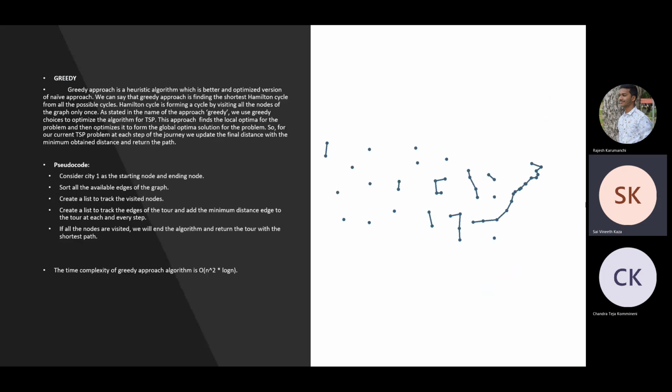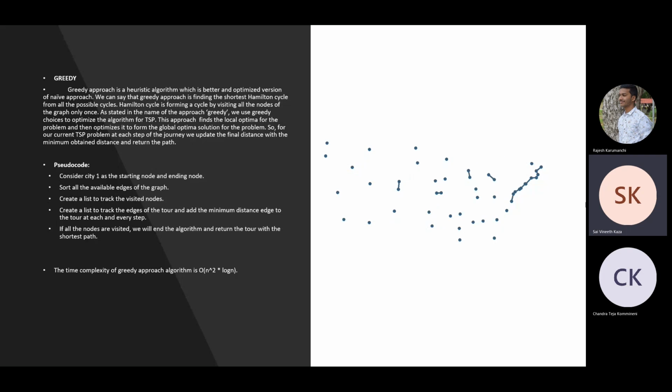The greedy approach is a slightly better and optimized version of the naive approach. The main idea of greedy is that we find a local optimum during the solution, and then try to reach the global optimum. We have the list of the weights of the edges, and we sort all the edges. We start with a random node, then we update the tour with the smallest distance edge, and we keep updating the tour until all the nodes are covered, and then return the tour with the smallest distance.